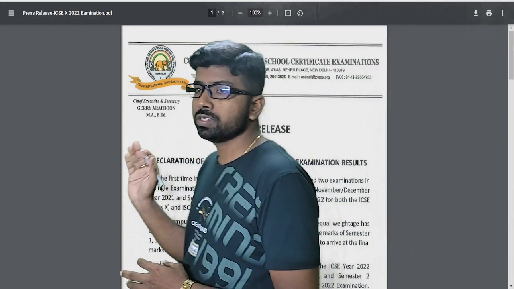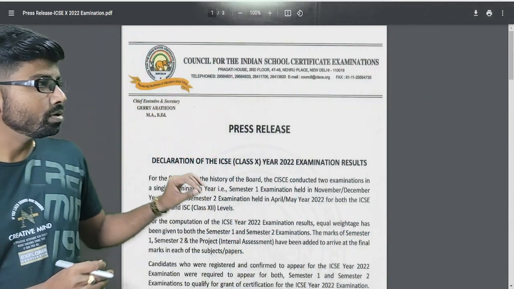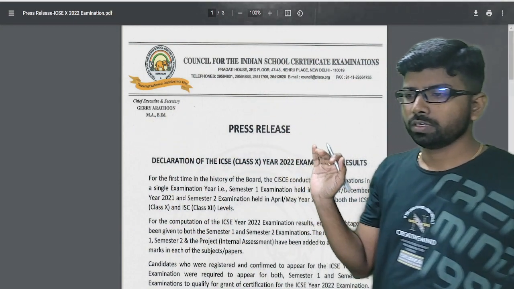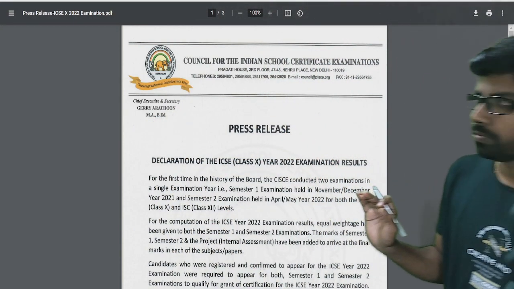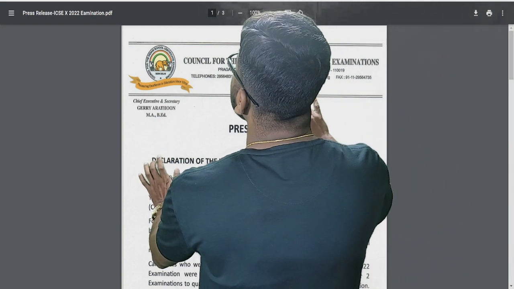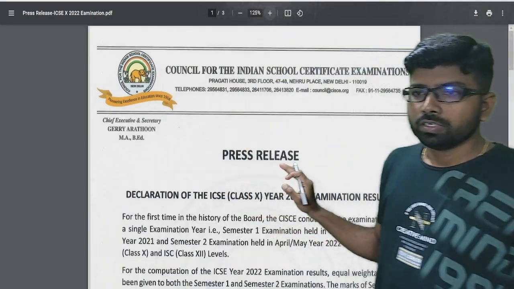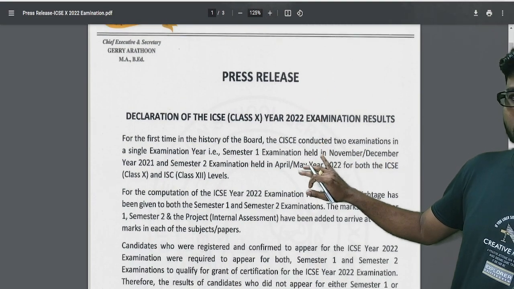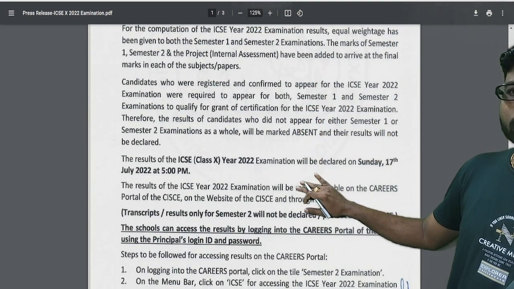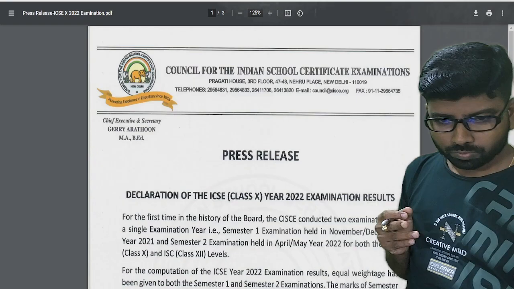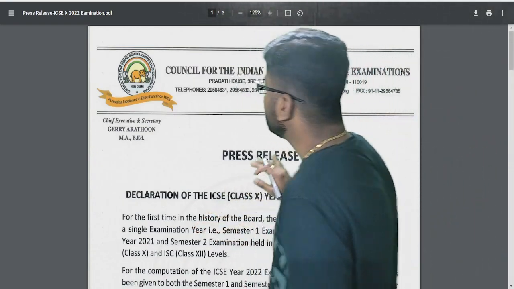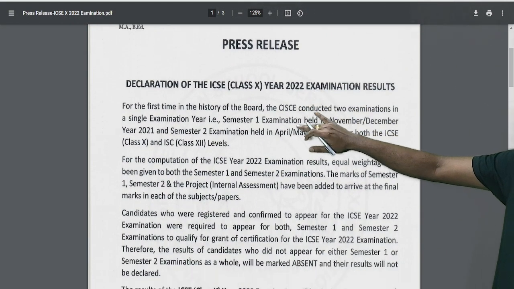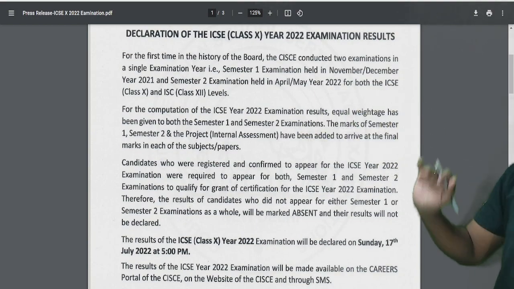This is the press notice given by ICSE. I want to just magnify this one. So this is the press release notification given by ICSE.